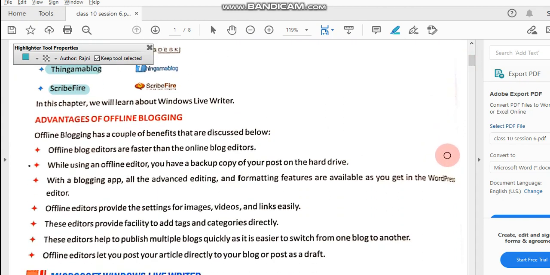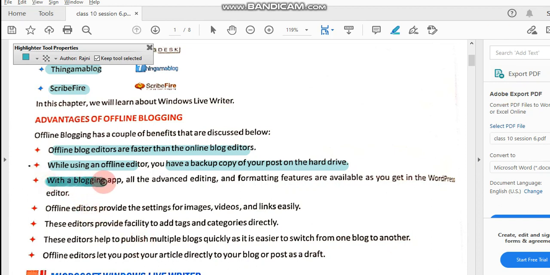Here are some of the advantages of offline blogging. Offline blog editors are faster than online ones, as they are not connected to the internet, so they work faster on your own system. While using an offline editor, you have a backup copy of your post on the hard drive. Naturally, when you create it on your computer, you can save a copy of your post on your computer, then upload it. Otherwise, when you are writing directly online, you don't have a copy of it. You have to do it specially for this.